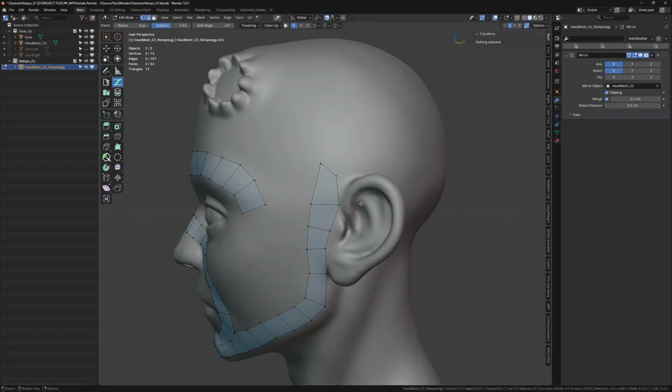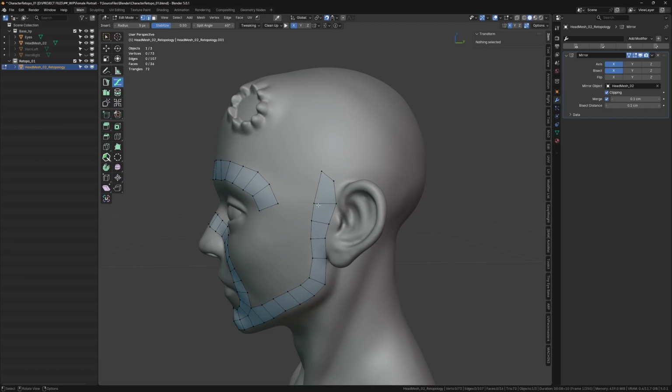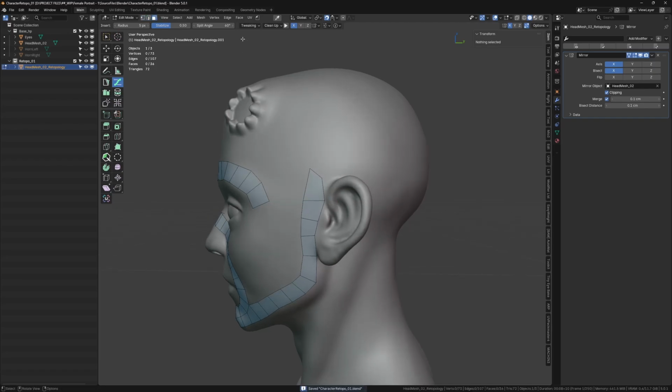I think there is a bug in this tool. Anytime I press Control S to save the file, it switches the edit mode to face. It's supposed to be edge and vertices. So if I press Control S, it just shifts.